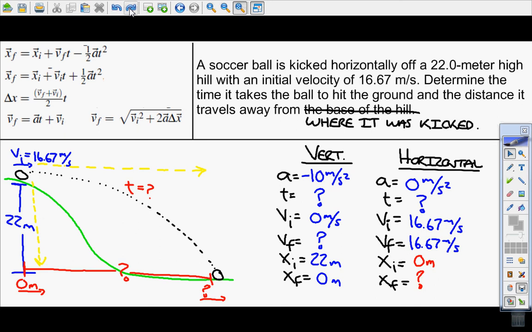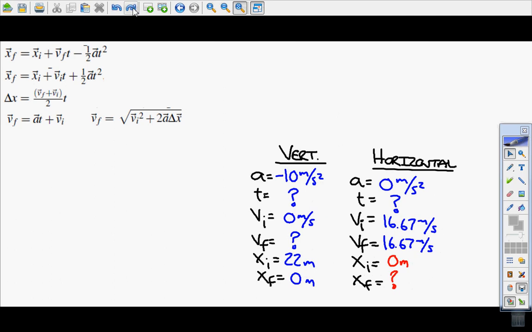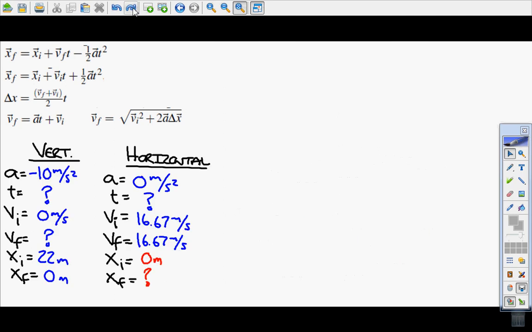Alright, so this is what we accomplished in class. So hopefully this is just a good review, and what we're going to do now is examine what exactly we do with this information. So how are we going to set up our problem? Alright, so let's go ahead and take a look at our information. Let me move this stuff over to the side here. And we'll add a line.